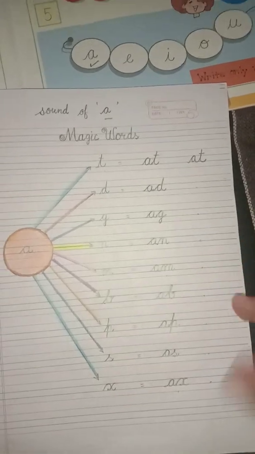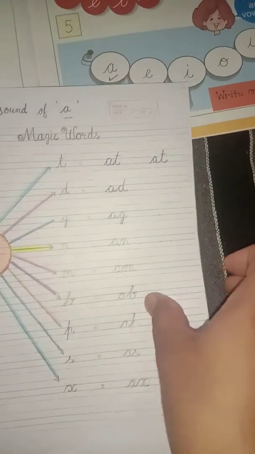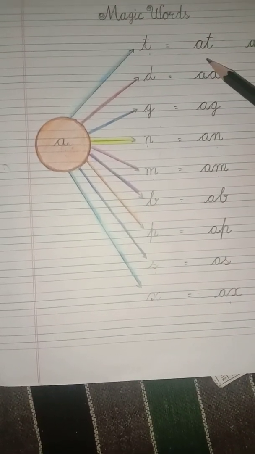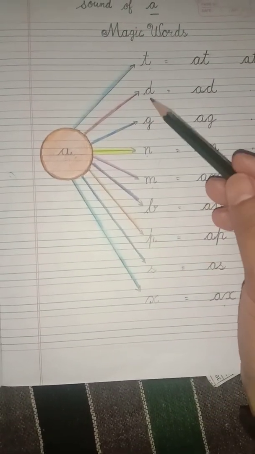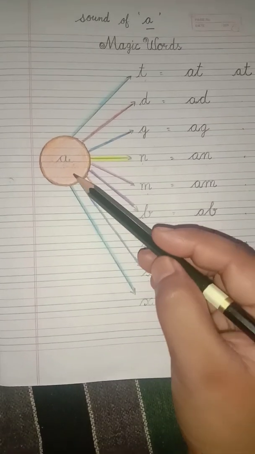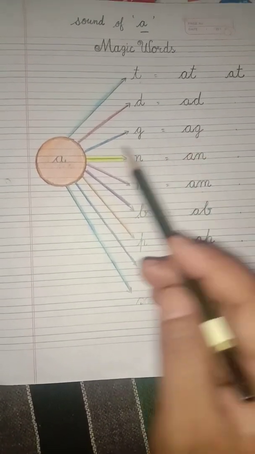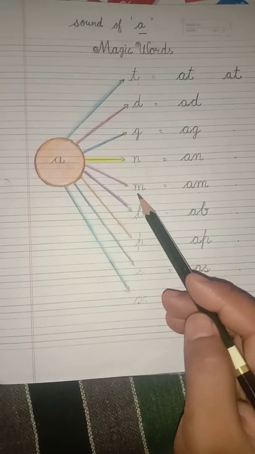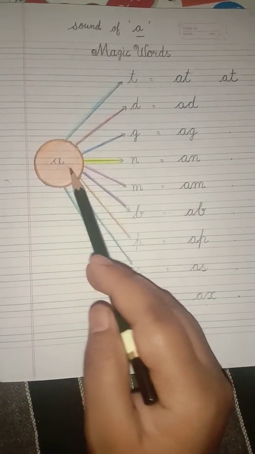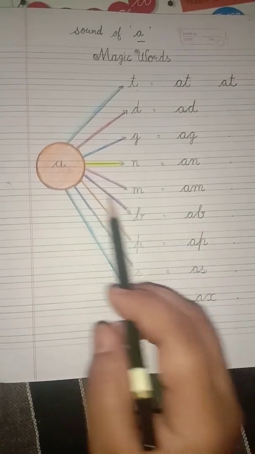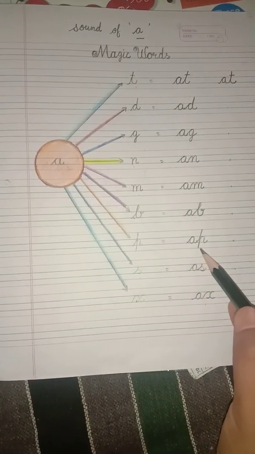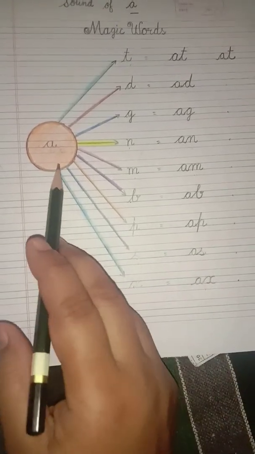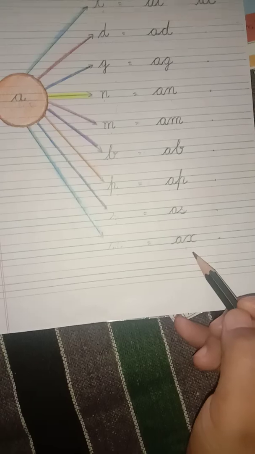Okay, now we will read them like this. A, T, at. A, D, add. A, G, egg. A, N, N. A, M, am. A, B, ab. A, P, app. A, S, as. A, X, X.